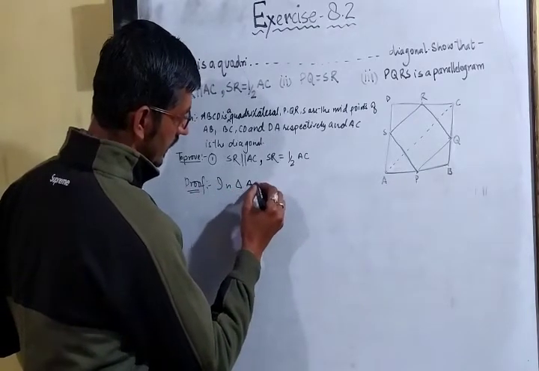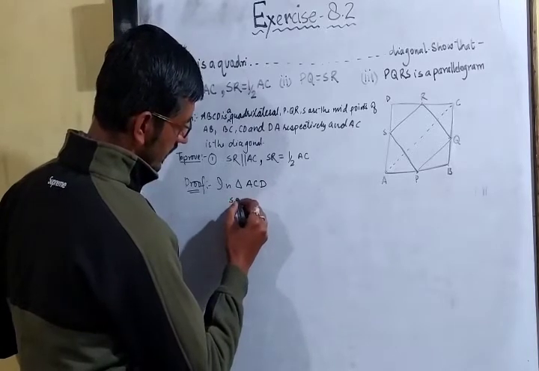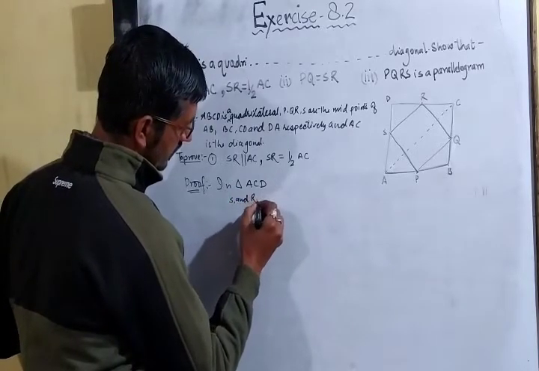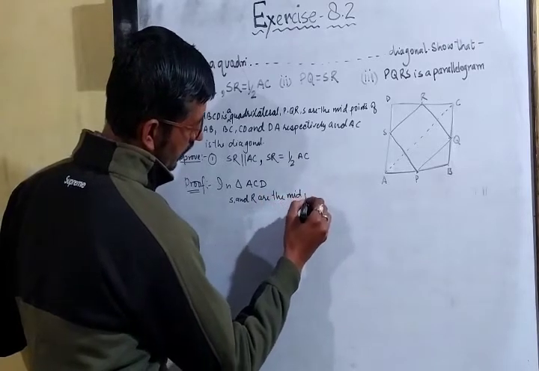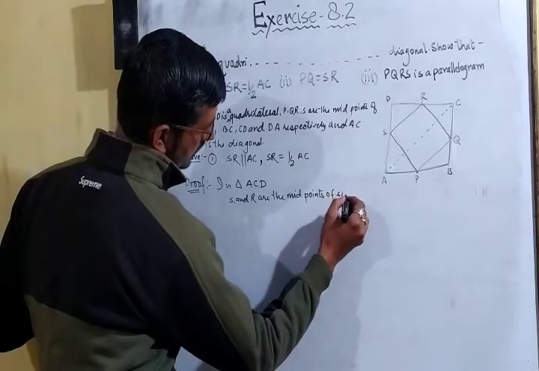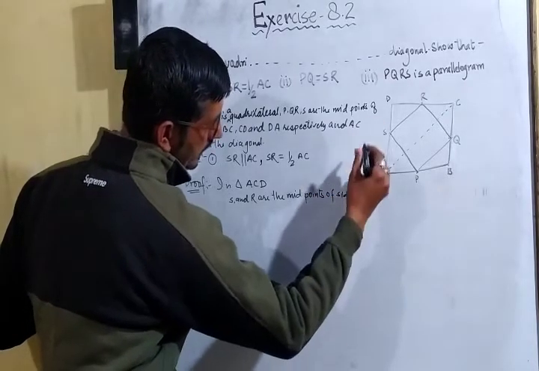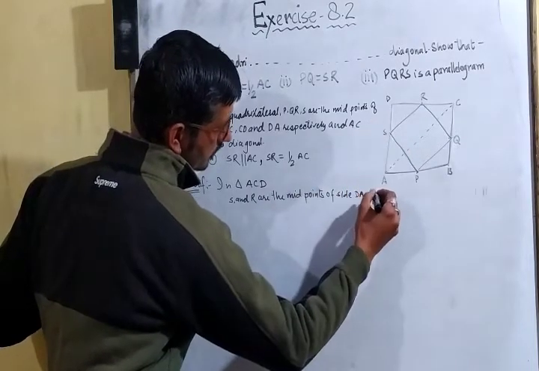In triangle ACD, S and R are the midpoints of side AD, DA you can write, and CD.